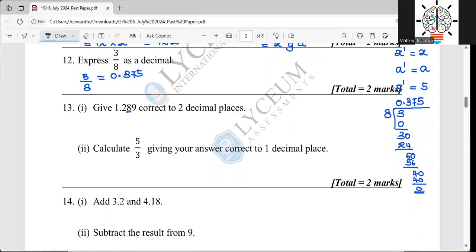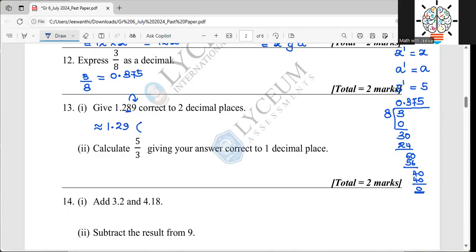So this is the second decimal place. The first thing you want to do is underline the required decimal place. So the second decimal place should be this. Then you look at the next number, and it is 9. If the next number is 5 or more than 5, you need to add 1. To where do you need to add 1? To the underlined number. So then this becomes approximately, because this is not exactly equal to